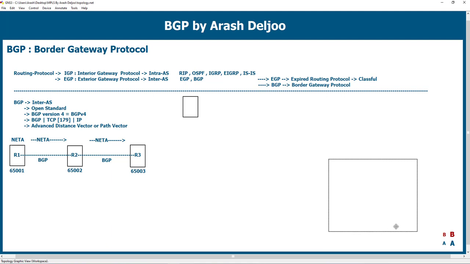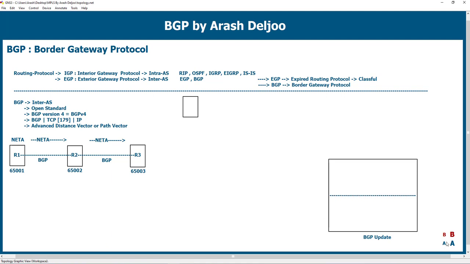The most important parts in the BGP update are two parts. This is a BGP update message. I will show you all of the details of the BGP message later, but for now, a BGP update has two most important parts.